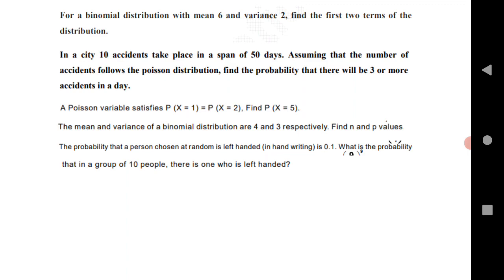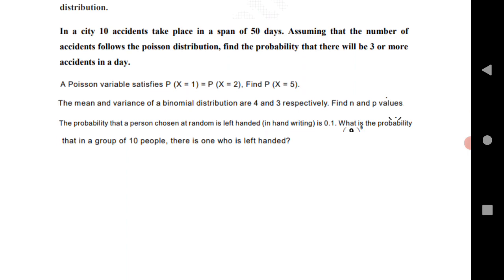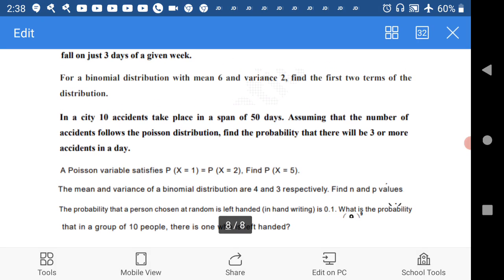Then mean and variance 4 and 3 are given, and find the value of n and p. The last question: the probability that a person chosen at random is left-handed is 0.1. What is the probability that in a group of 10 people there is one who is left-handed? This is all about the VSAQ questions for both states.